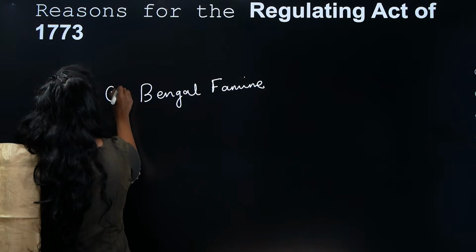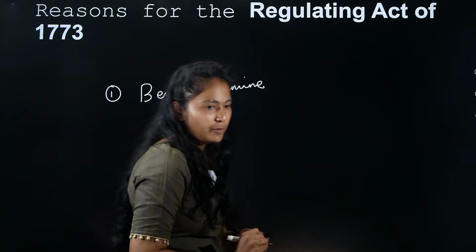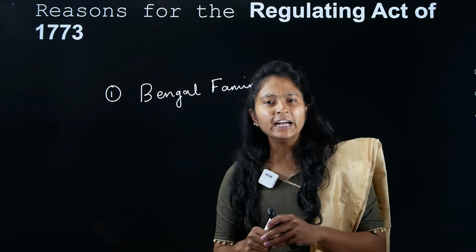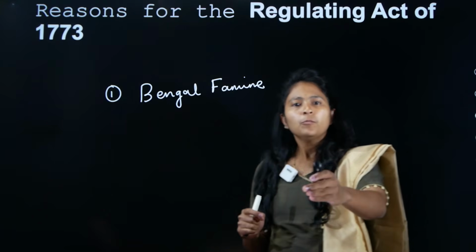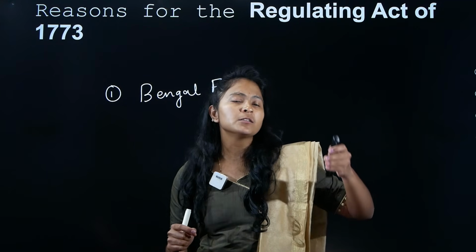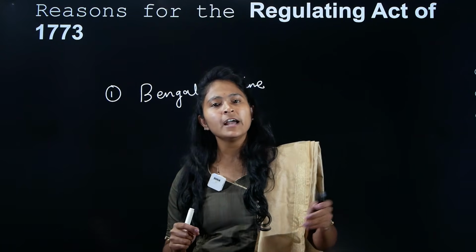The first important reason is the Bengal famine. I already gave you an example right now: the welfare of the people is supposed to be taken care of by whom? Shah Alam II. Does he have money?